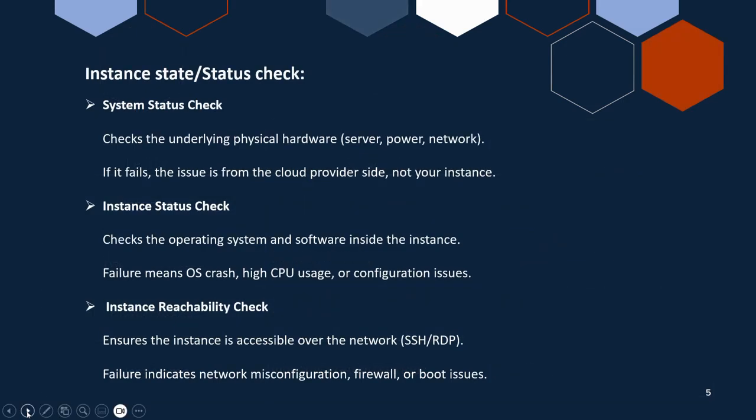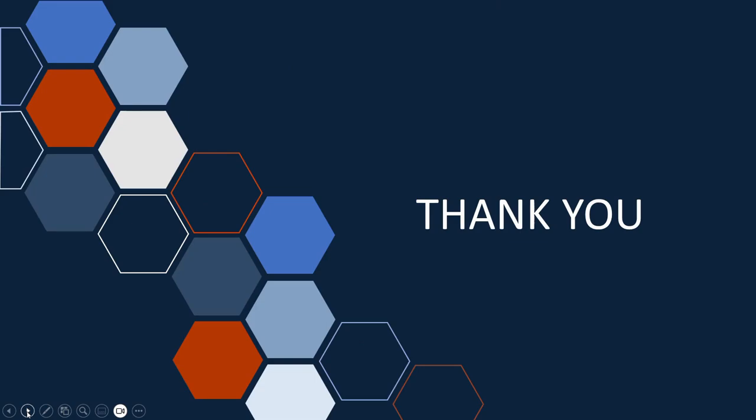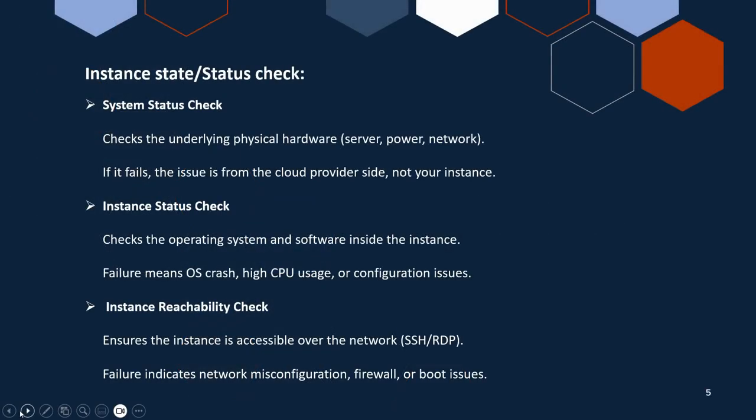The next one is instance state or status check. When we have launched the instance, there will be 3 out of 3 status checks passed, or 2 out of 2. This actually means AWS, or Google Cloud, or Azure is checking the instances, whether it has the capacity to handle whatever we are going to deploy in it. The first one is system status check.